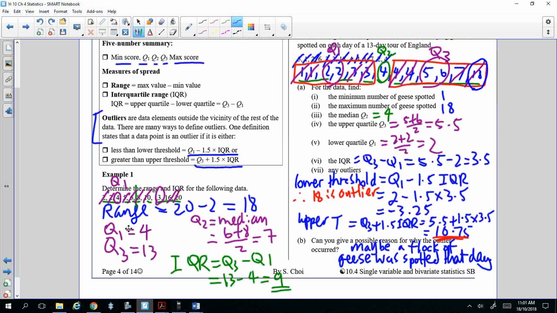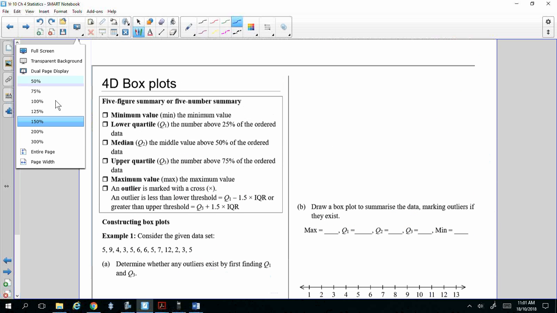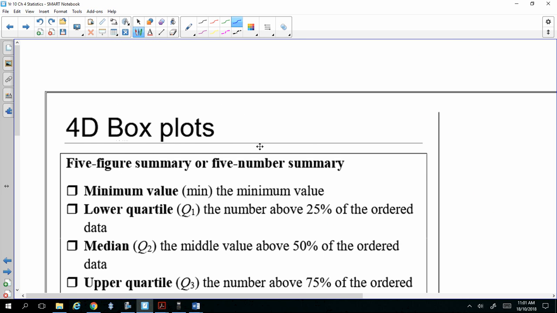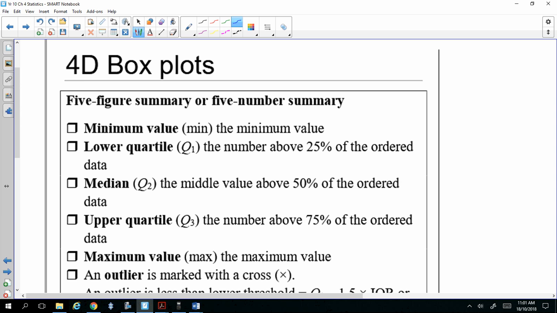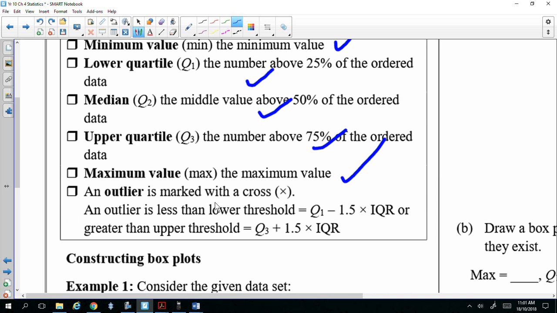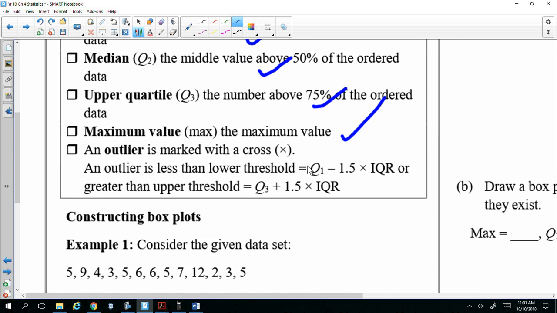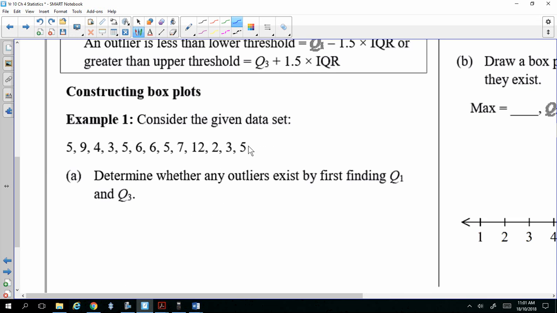This is related to 4C. You have to use the 5-number summary: minimum, lower quartile, median, upper quartile, maximum. 5 numbers. And then you have outliers, which we discussed before. Construct the box plot for the given set. Determine if any outliers exist by finding Q1, Q3. Let's do that. So put them in order first. Let's cross them off as you go.